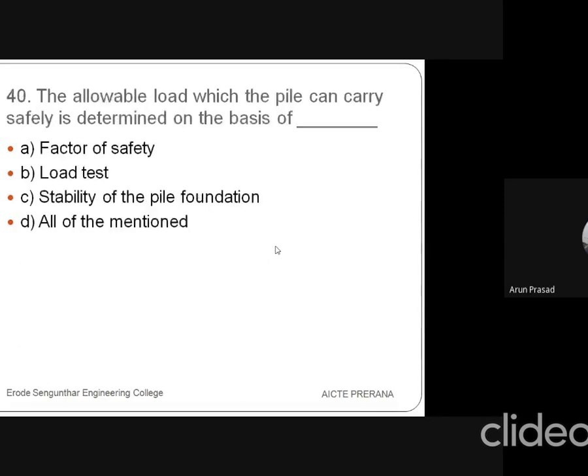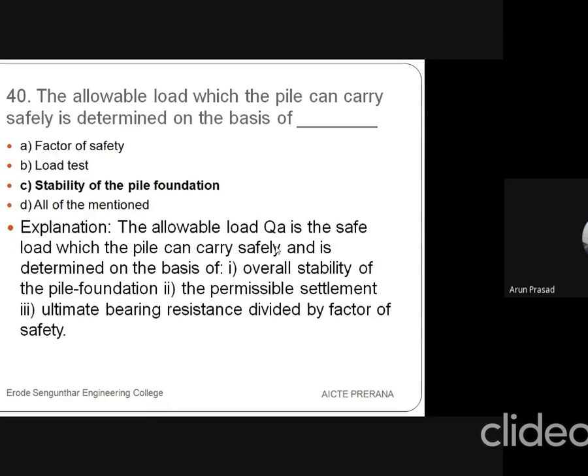Then the 40th question is, the allowable load which the pile can carry safely is determined on the basis of dash: factor of safety, load test, stability of the pile foundation, and all of the mentioned. So the answer is stability of the pile foundation. The allowable load QA is the safe load which the pile can carry and is determined on the basis of 3 criteria.